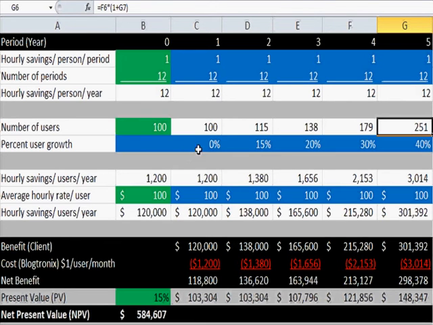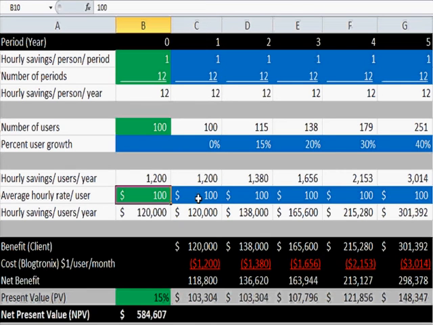Our hourly savings in this case are going to be 1,200 hours in the first year. It's then going to go all the way to 3,000 hours in the 5th year. We're also going to assume that the hourly rate or cost for that user for the company is about $100. In some company, this number may be $300 or $500 depending on the company. And we're going to keep this straightforward throughout.